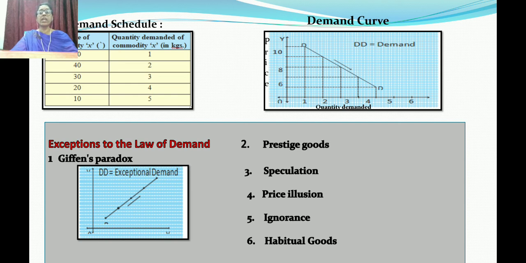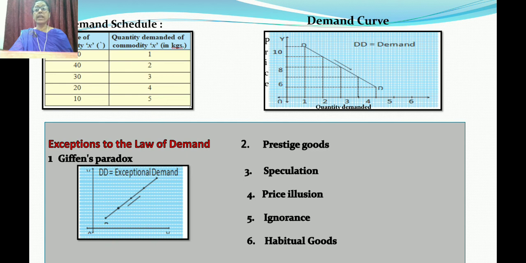Giffen goods. Inferior goods or low quality goods are the goods whose demand does not rise even if there is a price fall. We studied that when the price falls, demand increases. But in the case of inferior goods, it doesn't happen. In this case, when the price rises, the quantity demanded increases, and when the price decreases, the quantity demanded also falls.